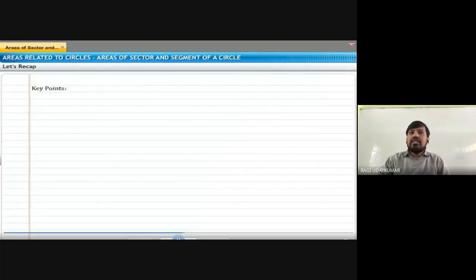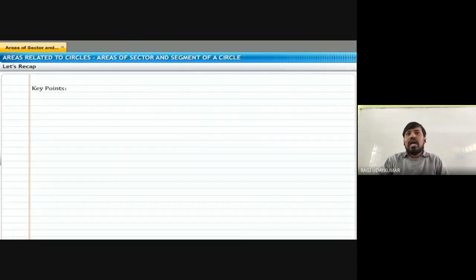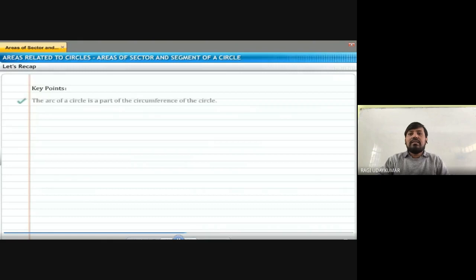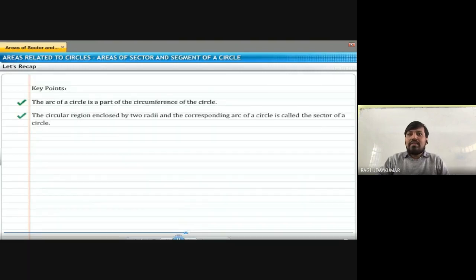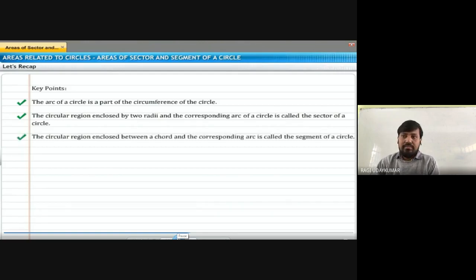So we have learned the main key points till now. Let us see here. An arc of the circle is nothing but a part of the circumference. The circular region enclosed by two radii and the corresponding arc of the circle is called a sector of the circle.